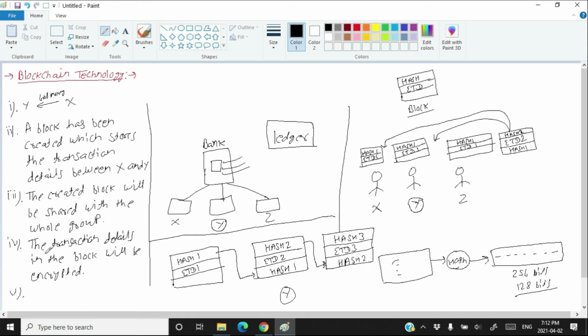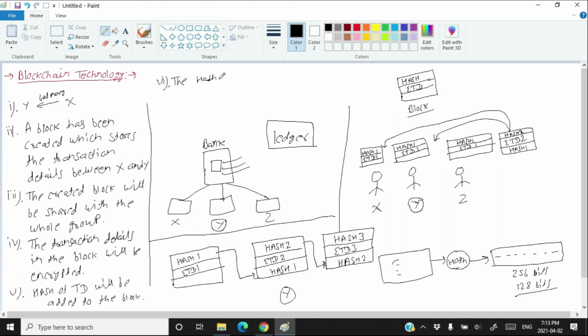So we were here. The transaction details in the block will be encrypted. Okay. Hash of transaction details, I'm writing here TD. TD means transaction details, will be created and added to the block, and the sixth point is the hash of the previous block.